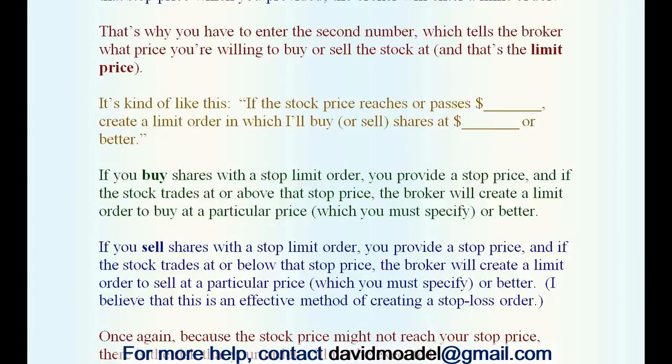If you buy shares with a stop limit order, you provide a stop price, and if the stock trades at or above that stop price, the broker will then create a limit order to buy at a particular price, which you must specify, or better. In other words, you're entering two numbers. First, your stop price, and then your limit price. All right.